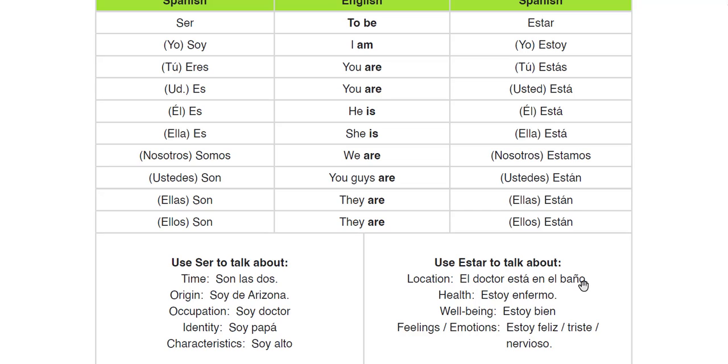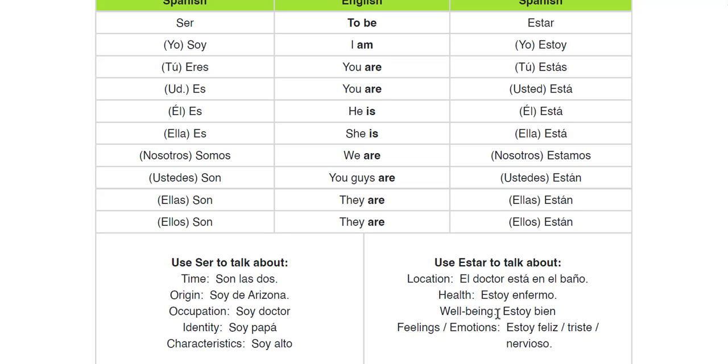Location, el doctor está en el baño. So the doctor is in the bathroom. Location can change rather quickly. Health, estoy enfermo, I'm sick. That can come and go. Well-being, being happy and sad, estoy bien. Again, from the beginning of Spanish, hola, ¿cómo estás? How are you? We're asking about someone's well-being, and we answer by saying estoy bien, I am well.